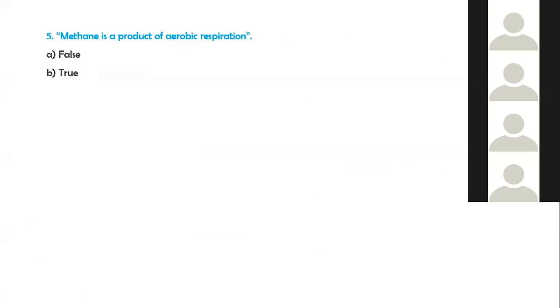So methane is the product of aerobic respiration. True or false? What is the answer?